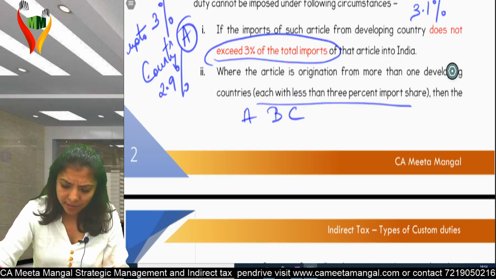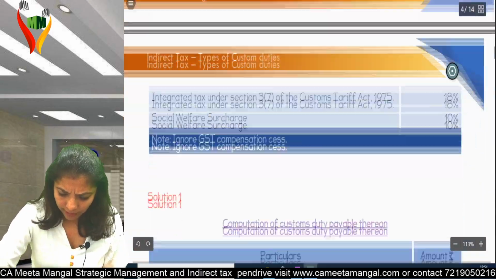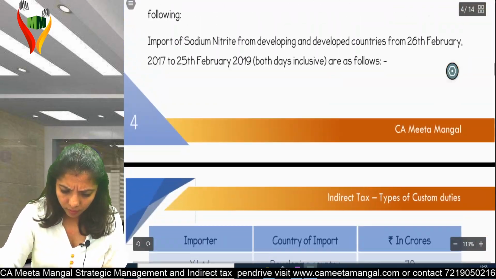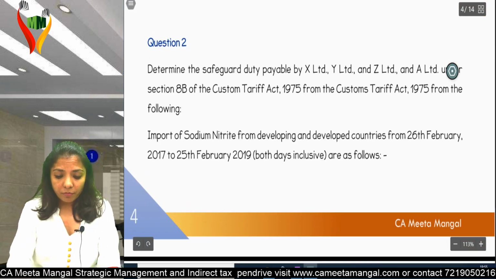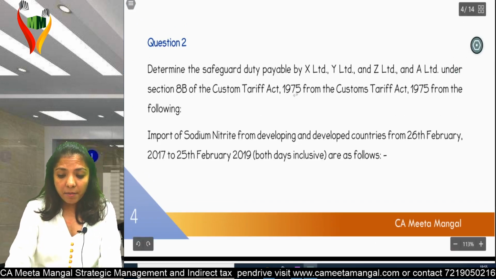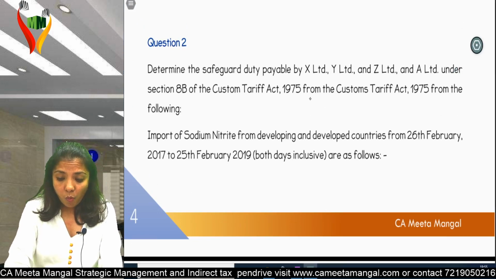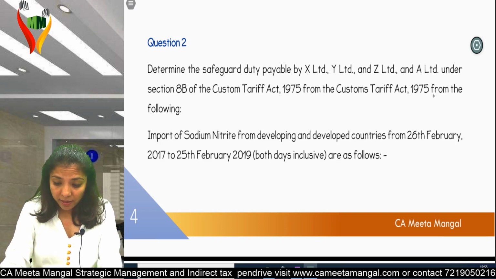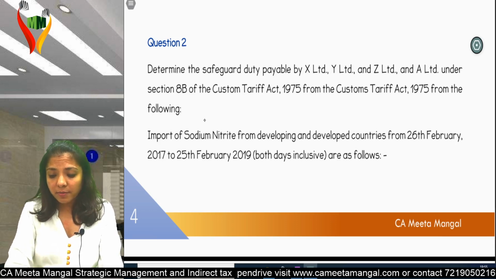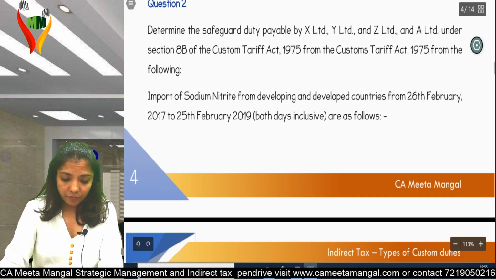Let's take an example. Come to question 2. Determine the safeguard duty payable by X Limited, Y Limited, Z Limited and A Limited under Section 8B of the Customs Tariff Act from the following.